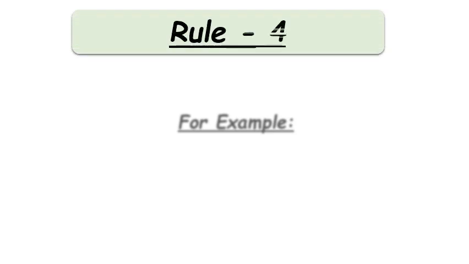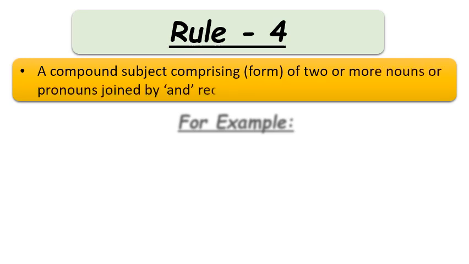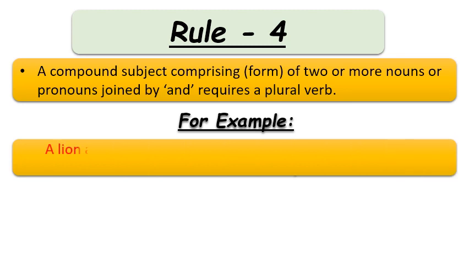Let's see what is rule number 4. A compound subject, meaning a form of 2 or more nouns or pronouns joined by and, requires a plural verb. In a simple way we can say that if 2 nouns or pronouns are used as a subject and they are joined with the conjunction and, then a plural verb will be used. To clarify it, let's see some examples.